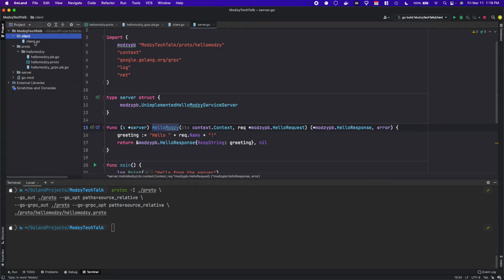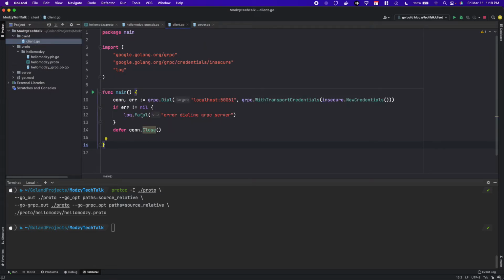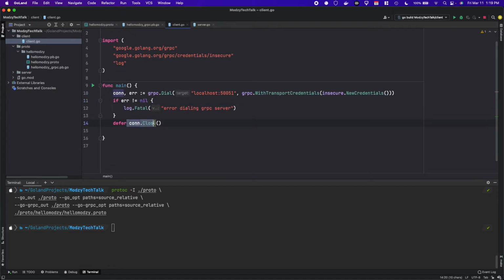So what's it look like on the client side? Again, some boilerplate. We are dialing, so we are creating a connection to the gRPC server, and then we're specifying that we're not using TLS, so no TLS there. We'll handle this error, and we have this defer connection close, so at the end of the method, it'll close that connection. So we can create a function, call it unary client, and this takes a Modzy service client.